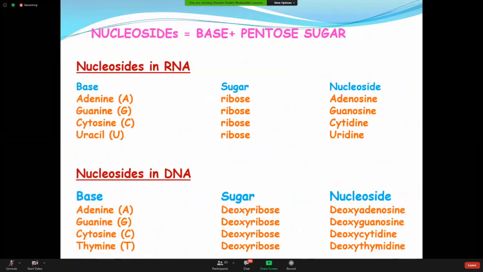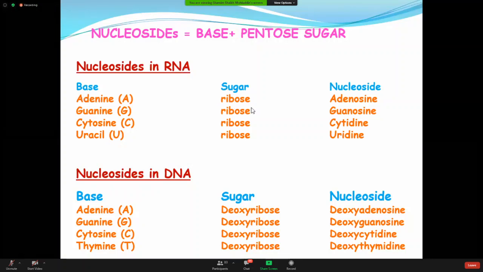Now you can tell yourself. So this is a nucleoside, different types of nucleoside, bases. What is a nucleoside? It is a combination of base and sugar. Now what are the nucleosides you are getting in the molecules of RNA? I am talking about the RNA, so the bases here include uracil, and adenine.